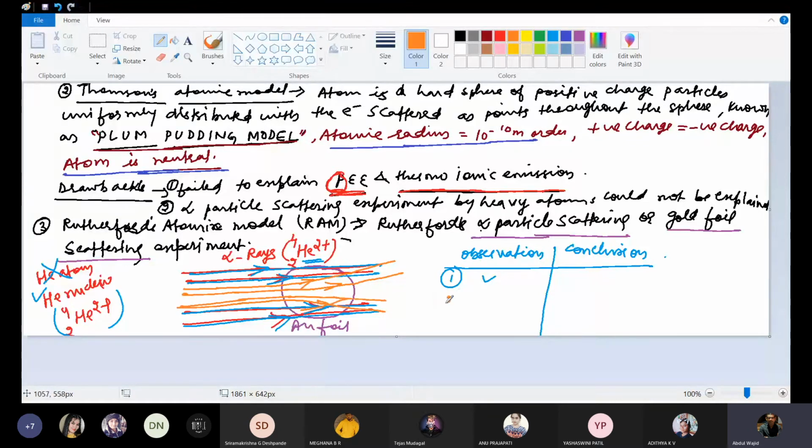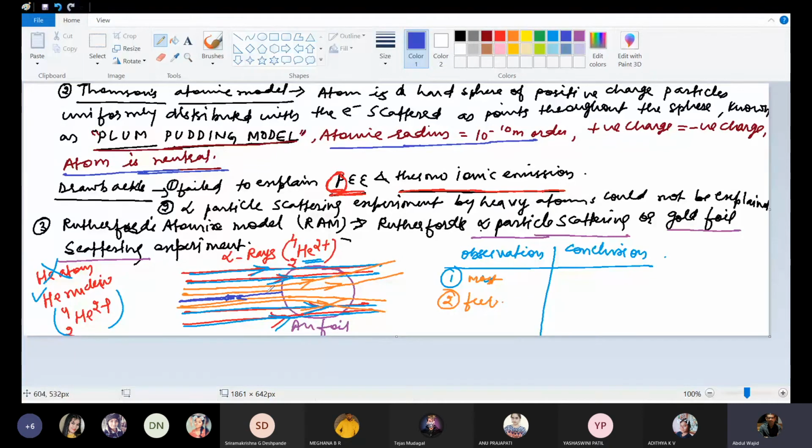And the last observation: a few of them get deflected back along their original path, coming back the same way they were going. So most alpha rays passed straight through, few get deviated from their original path, and very few get deflected back.